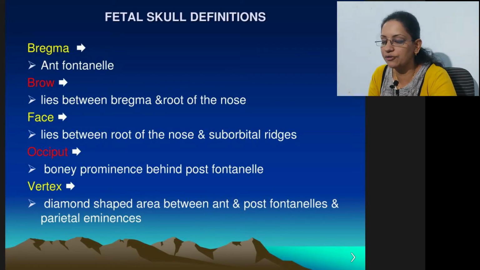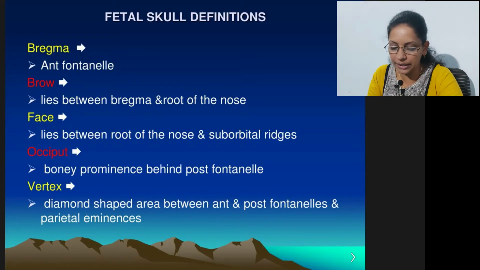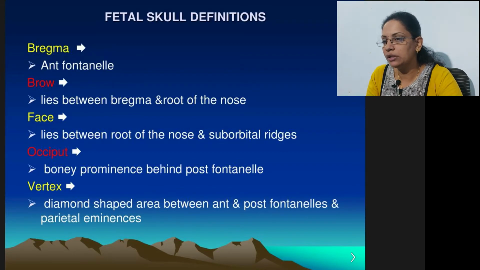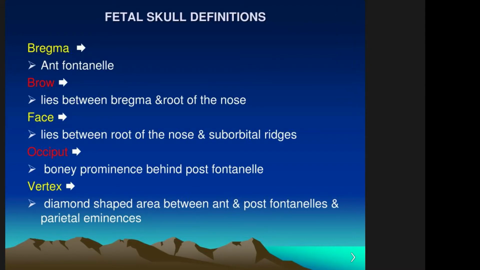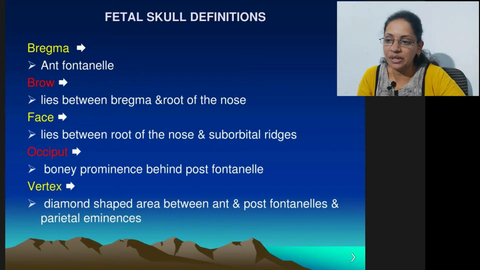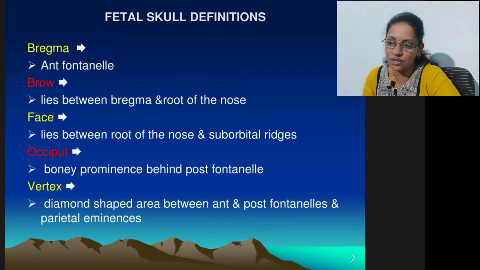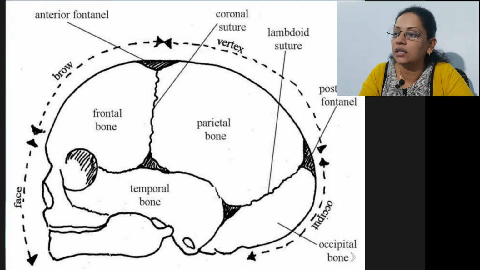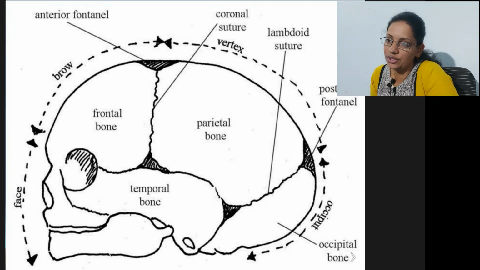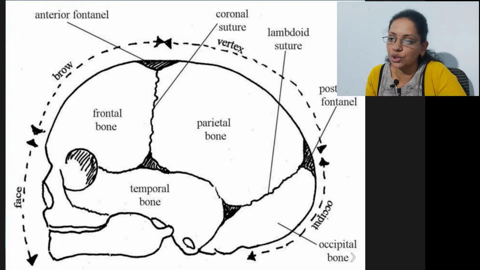The bregma is the anterior fontanelle, which is seen on the anterior side. The brow is the eyebrows of the baby, between the bregma and the root of the nose. The face is the face of the baby. The occiput is the bony prominence. The vertex is the diamond-shaped area between the anterior and posterior fontanelles and the parietal eminences. So that is the vertex. Now these are the different types of fontanelles and various types of sutures.